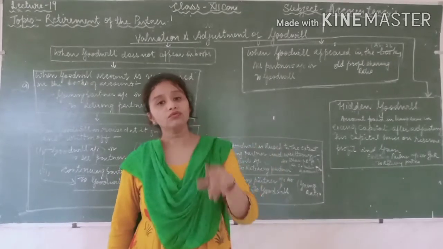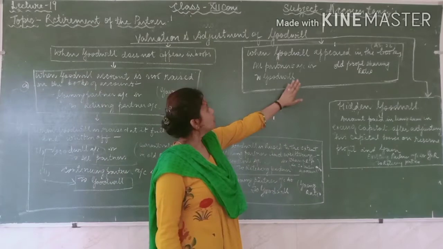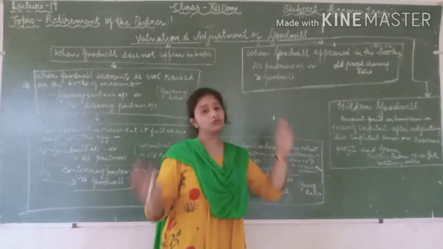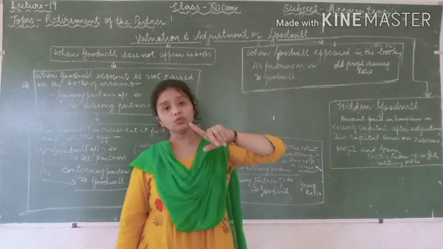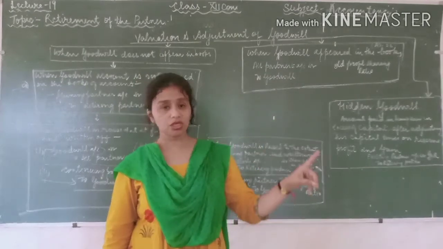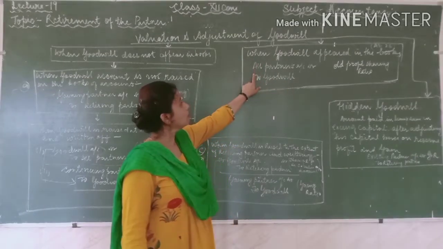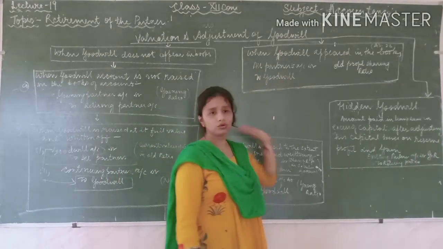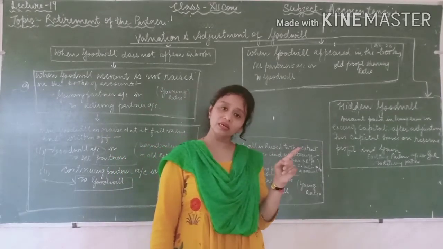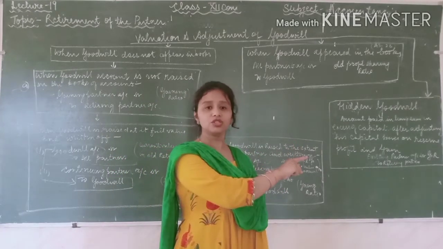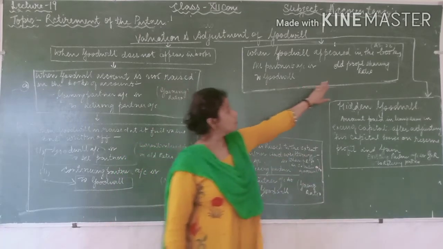You should be very clear about that. The amount which is present in the balance sheet, you have to write off. How will you do it? You pass this entry: all partners account debit to goodwill, in the old profit sharing ratio.